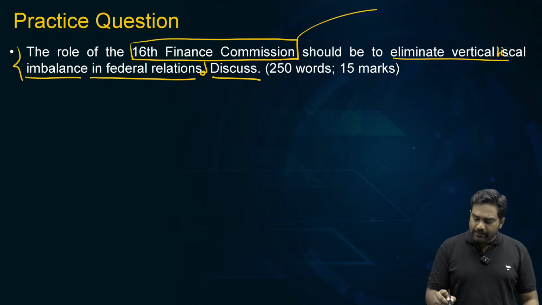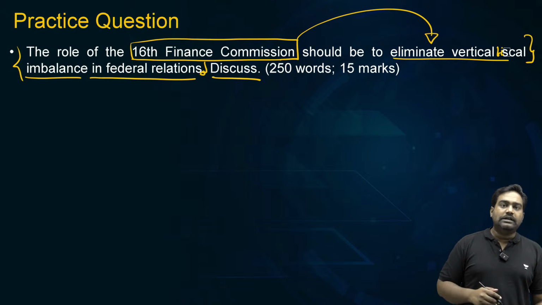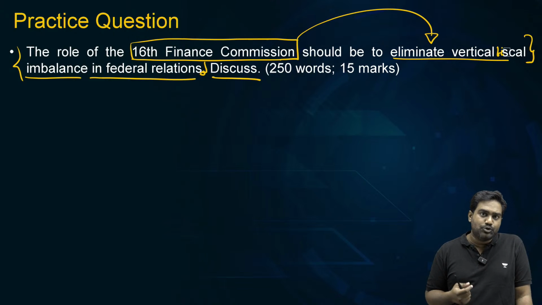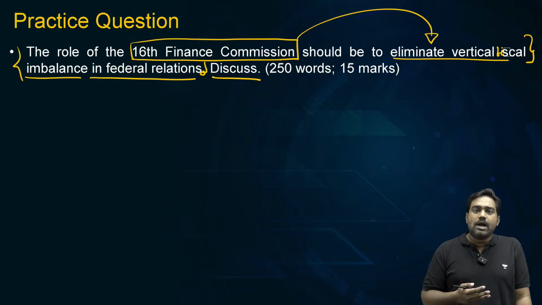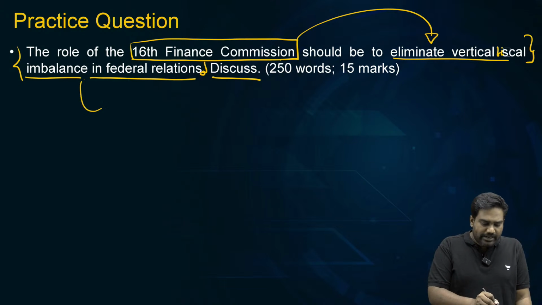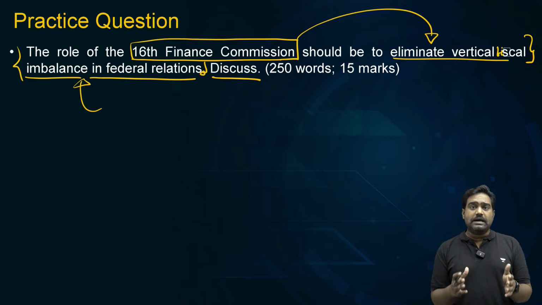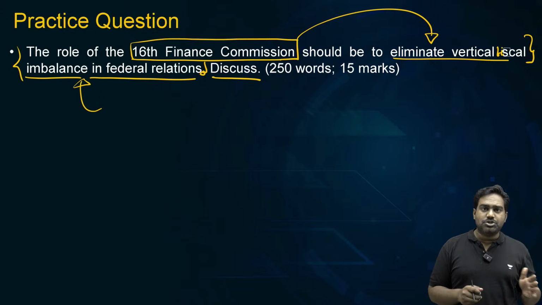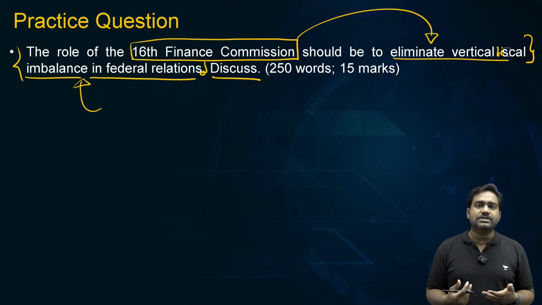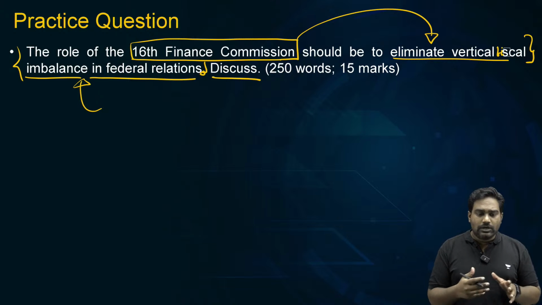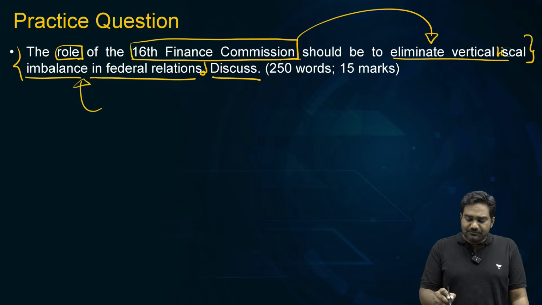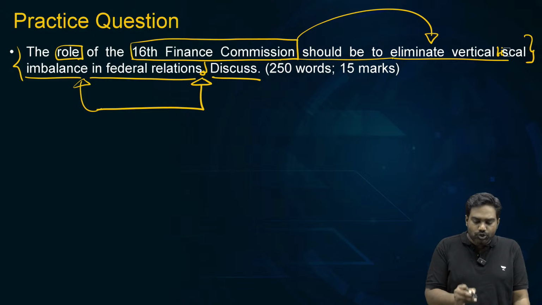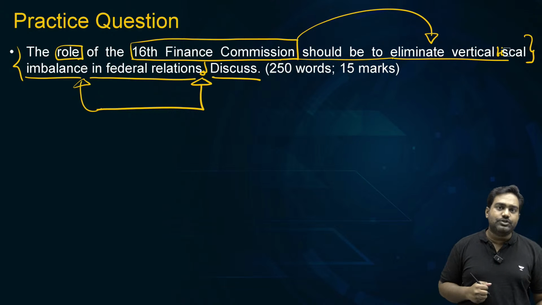Then in the body, discuss vertical devolution and the problem with vertical devolution, the imbalance that gets created, how states are heavily dependent on the center and why the gap has to be plugged. Then provide the recommendations, maybe provide a comparison of the data as well, what has been the devolution, what should have been the devolution to address the imbalance and what states are demanding. And conclude by stating that to promote and protect the spirit of fiscal federalism, 16th Finance Commission should focus on eliminating vertical fiscal imbalance by increasing the percentage of vertical devolution. So that completes your answer.